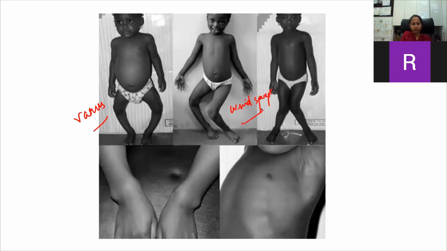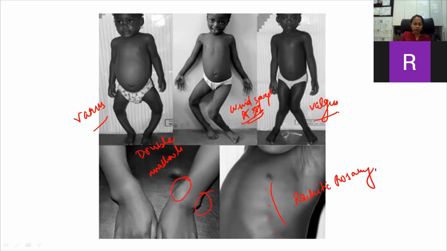This is a very important thing. Windswept deformity is seen in rickets. So this is a windswept, one varus and one valgus, and knock knees is a valgus deformity. Then there is double malleolus. This is also a very important feature, double malleoli. This is seen in rickets. And see, this is rachitic rosary, and this is non-tender, as I have talked about previously.